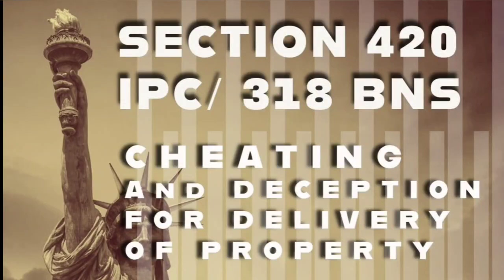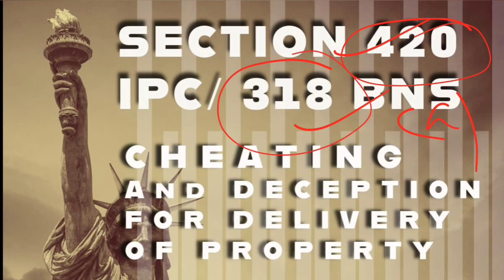In this video, we are going to discuss section 420 of IPC, which has now become section 318 subsection 4. So 318 provides for cheating in the Bharatiya Nyaya Sanhita 2023, and its subsection 4 is the copy paste of section 420 of IPC. So now 420, 418, 415, and all the provisions relating to cheating are now under section 318 of BNS.